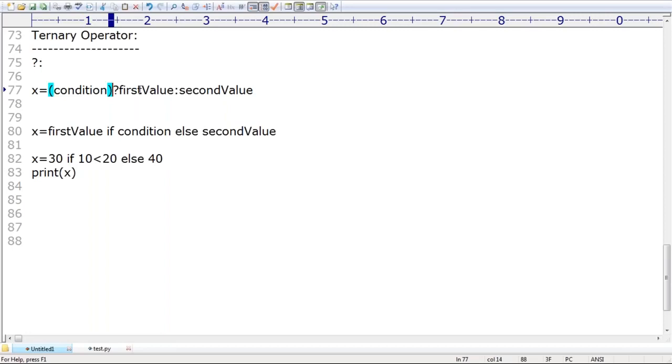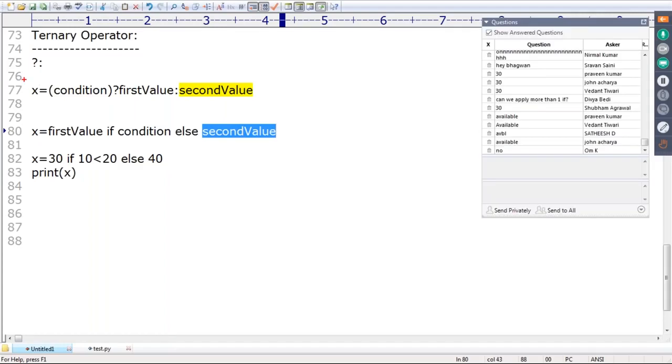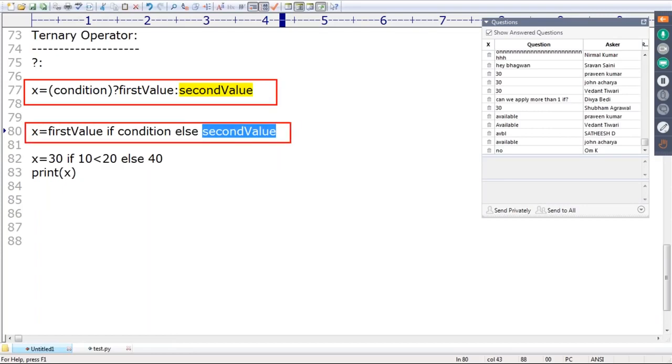Don't use the question mark and colon symbols. Here it is first value, if condition, else second value. That's all. Compare the other languages' conditional syntax with the Python ternary syntax. One is like reading an English statement, the other is like a programming line. Which one is easier? Obviously, this one.